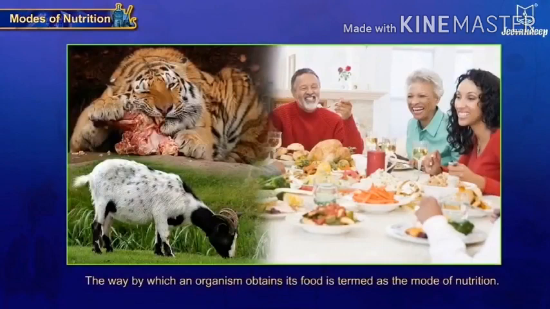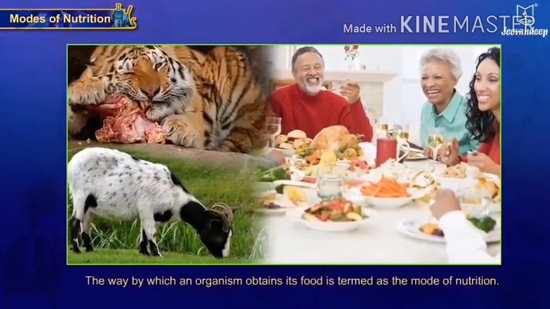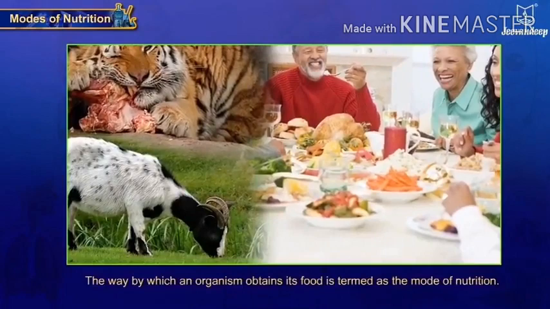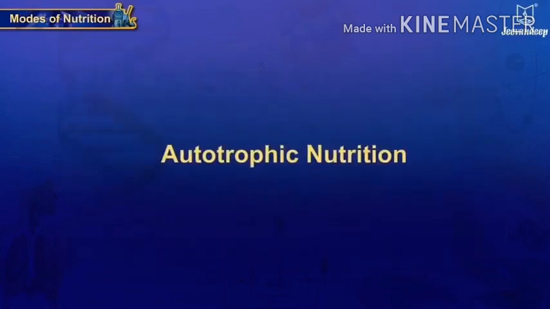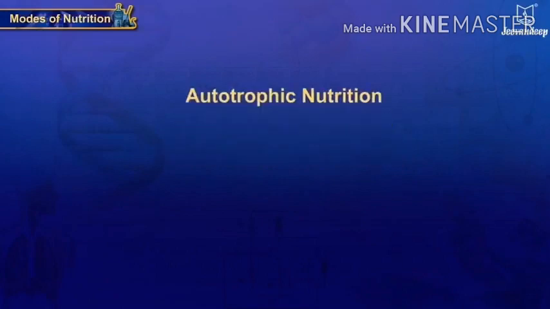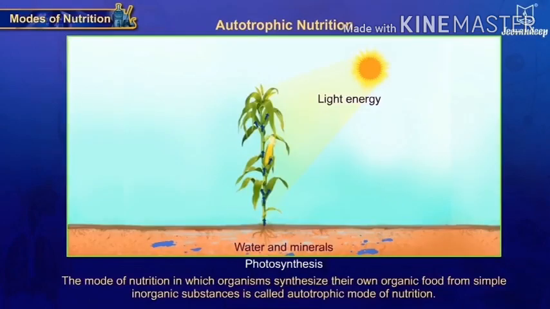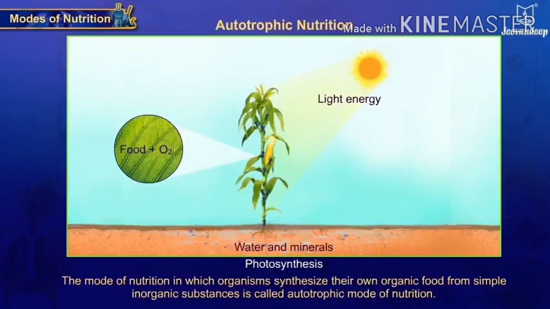The human body needs nutrition; that's why our family members say you have to eat proper food. Then there is the term mode of nutrition, which means how and from where we take this nutrition. There are two basic modes, autotrophic and heterotrophic. Autotrophic nutrition, as you all know, is the mode of nutrition in which organisms synthesize their own organic food from simple inorganic substances.